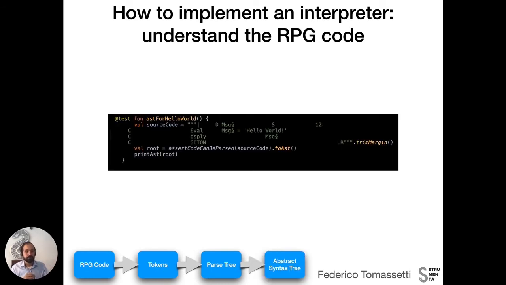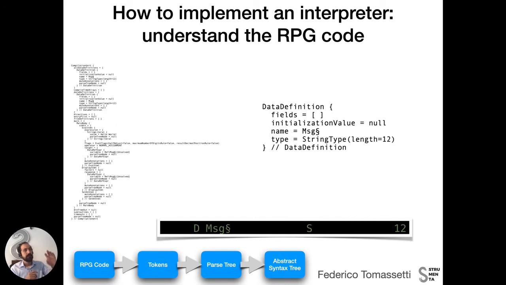This is the code we use to build the abstract syntax tree, and this is the result. On the left you can see the abstract syntax tree for the whole example of 4 lines, while at the center you can see the abstract syntax tree for only the single line reported below. Now this is much more understandable. We say that this is the data definition, in which we introduce no fields, no initialization value, and the name is message.